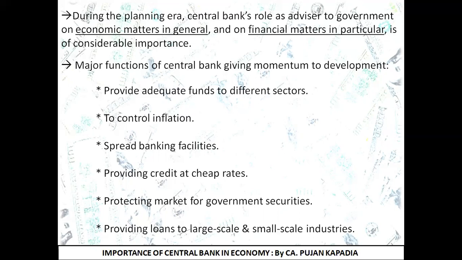If I talk about the basic three sectors, primary sector, industrial sector and service sector, it becomes inevitable for each and every sector to need funds because they are in need of funds in order to perform perfectly. Who is the basic person who is taking care that the proper adequate funds reach all the sectors? Answer is central bank.